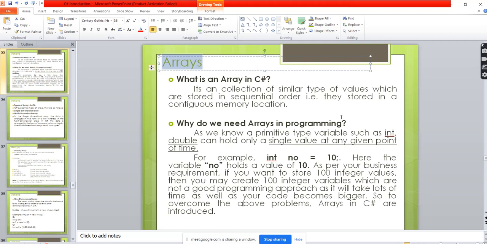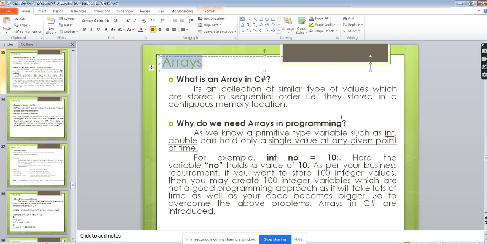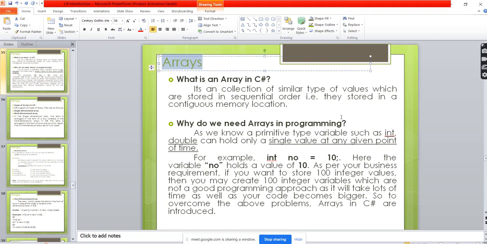Usually, we see that whenever people think about arrays, they think it's a very complex thing, a very big thing, where we have to do a lot. Nothing like that. It has a very simple concept, as simple as working with the other data types, because array is also a data type. Basically, first thing, array is a data type.